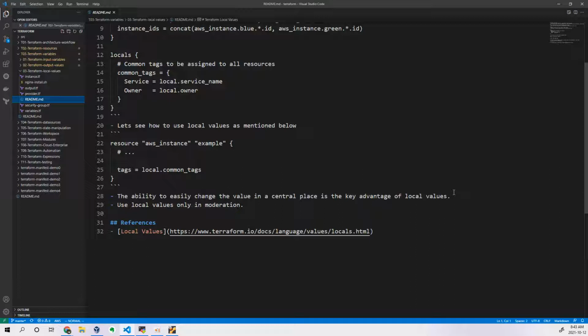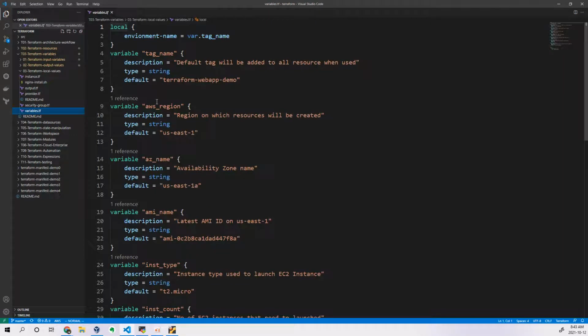Okay. So let's try to see the example. Let me try to write local values.